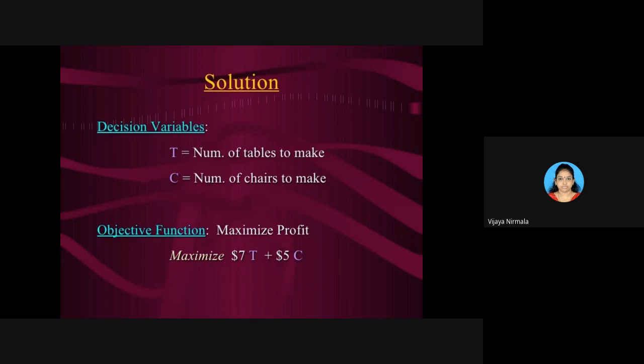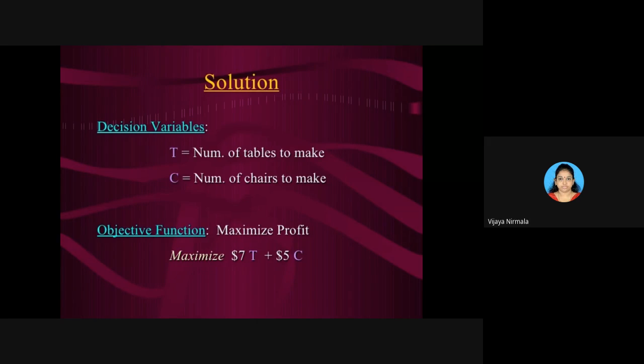And the next one is the objective function. By reading the data, you come to know whether it is a maximization or minimization problem. What is the data related to? It is maximization of profit. So what you have to do is maximize. Z is equal to maximize; you have to write the objective function.